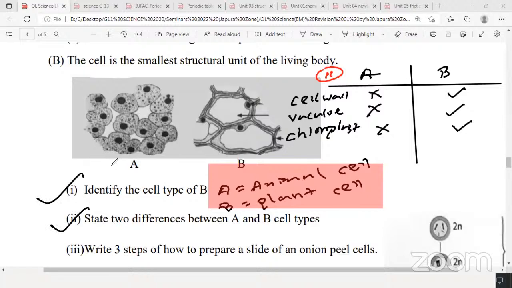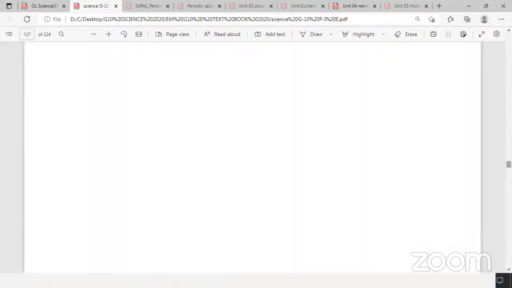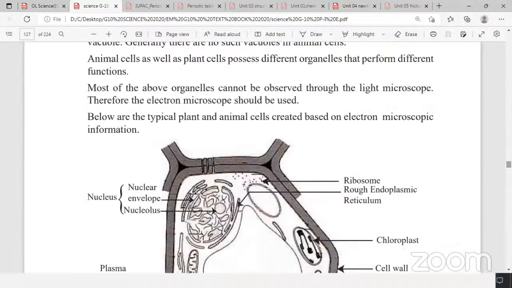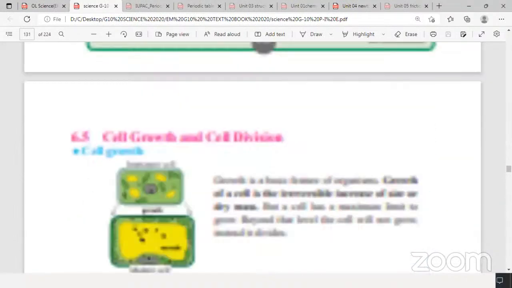Now number 3: write 3 steps of how to prepare a slide of an onion peel. To observe plant cells, we can prepare a slide of onion peel. Remember in your grade 10 textbook, I'll show you the textbook now. Grade 10 chapter 6, the 6th lesson. I will share that. You can see that activity. This is a practical given in your textbook: how to observe plant cell and animal cell under the microscope.